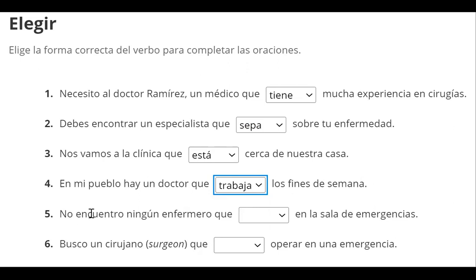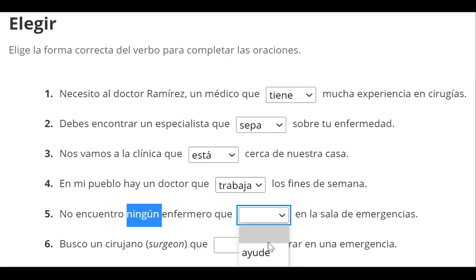No encuentro ningún enfermero. So ningún is a big clue here. No encuentro, like basically I'm not finding, I can't find any nurse, I can't find any of them. So this is more like none nurse, more literal, but we would not translate it like that. So I'm not finding any nurse that helps in the emergency room. This is ayude or ayuda.